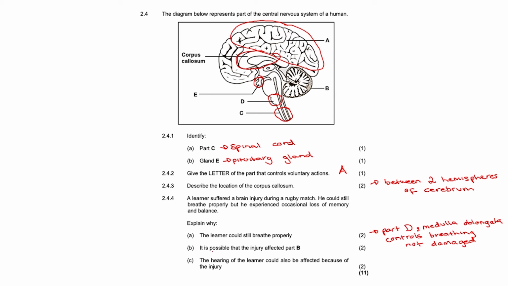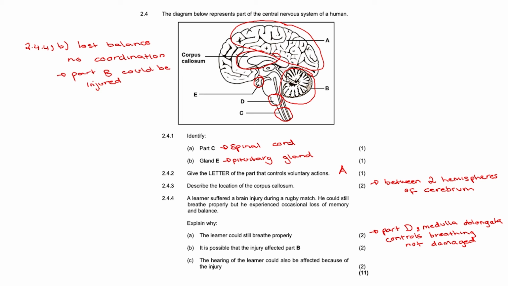B. Is it possible that the injury affected part B? Part B being the lower part of the brain, making it the cerebellum. Since the learner occasionally lost balance, it means that he had no coordination of his voluntary movements by part B. Therefore, it is possible that part B has been injured. Let's write it up here.